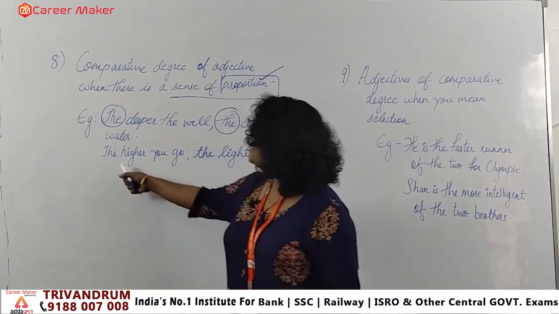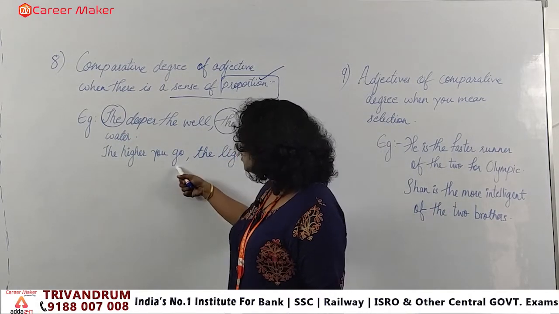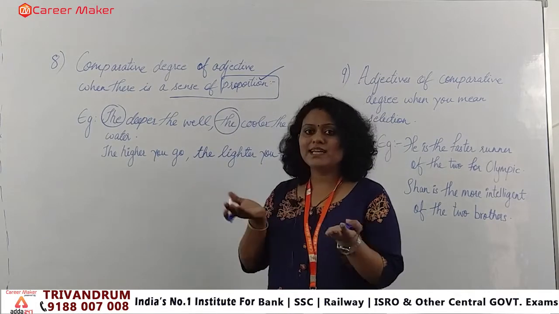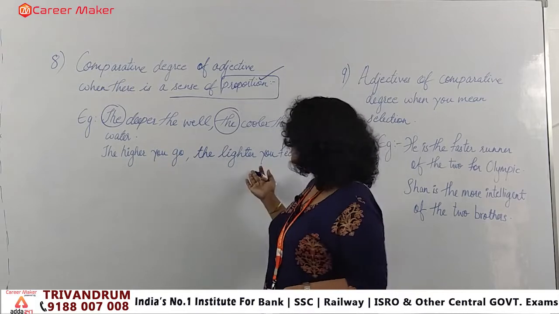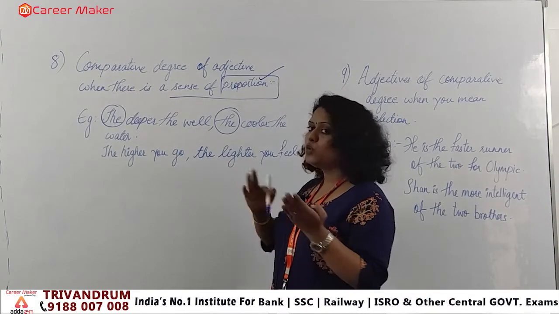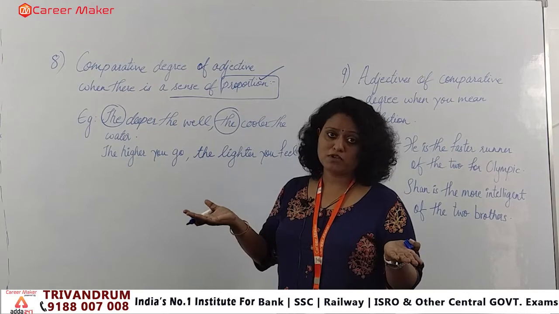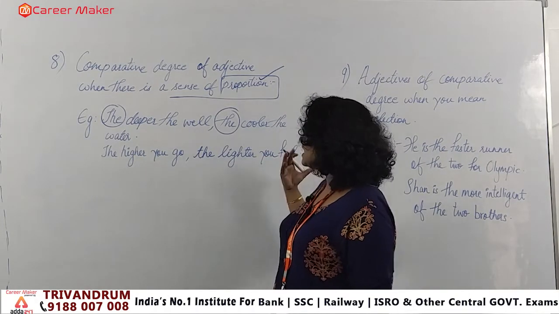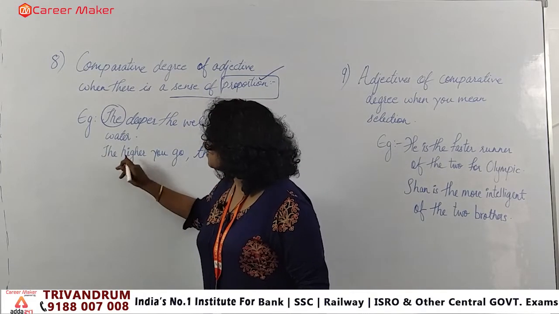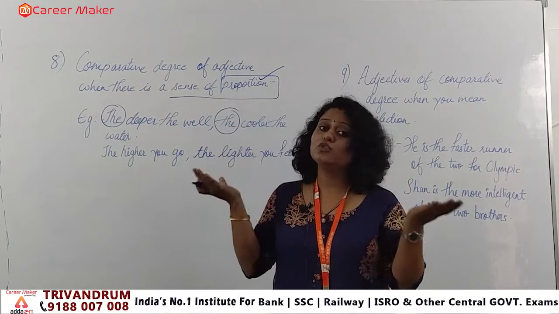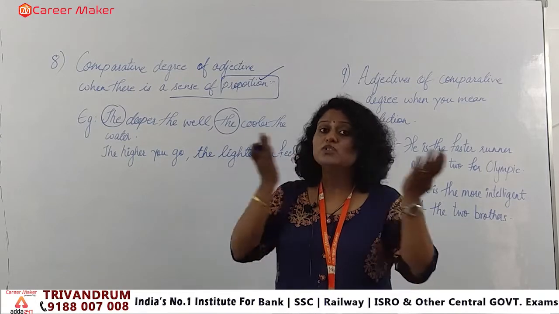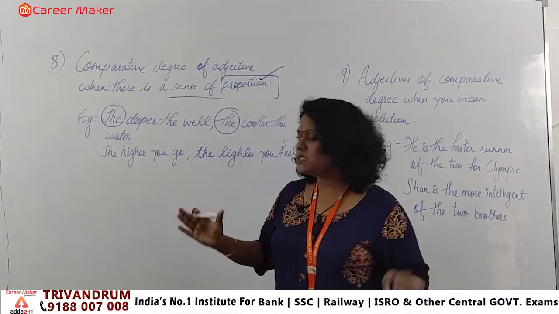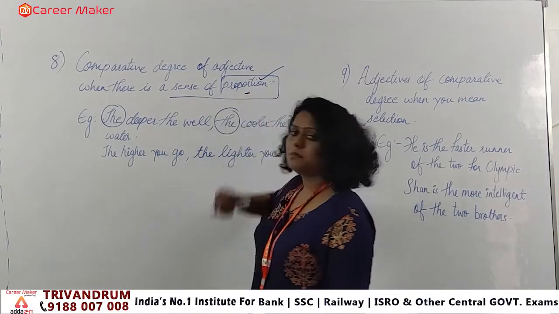Same, we can see the second example: the higher you go, the lighter you feel. So what is given? Higher one, lighter one, right? So both things are going in the same proportion. That means you are going higher and you are feeling what? Lighter. So when we say it in this manner, because both are different aspects, two different things are happening, but both are specific entities, specific frames, in proportion.